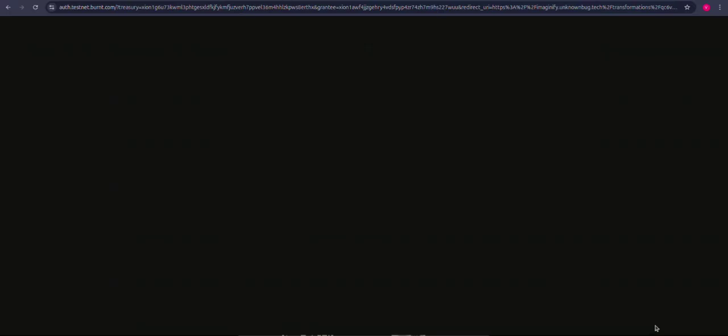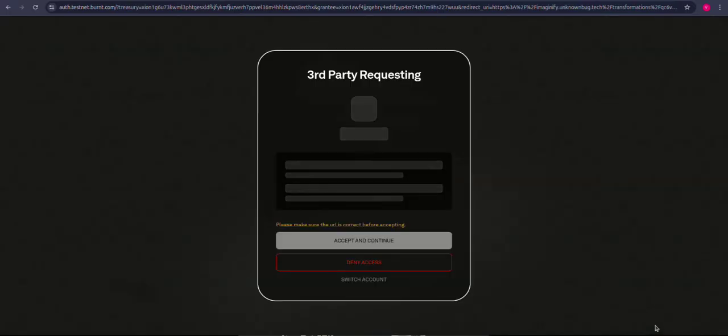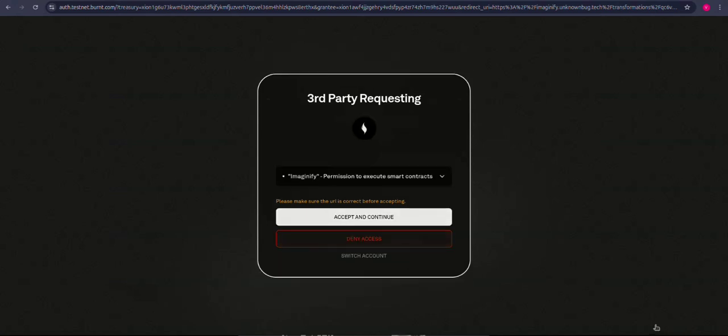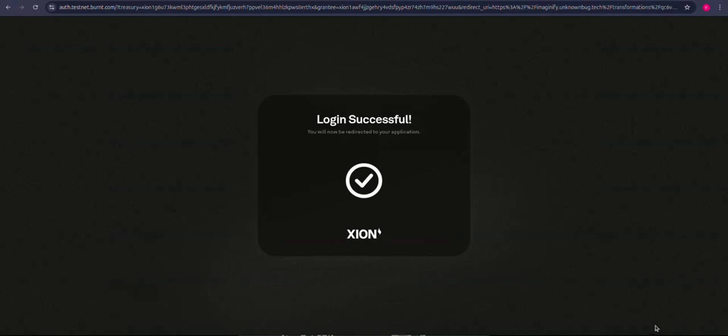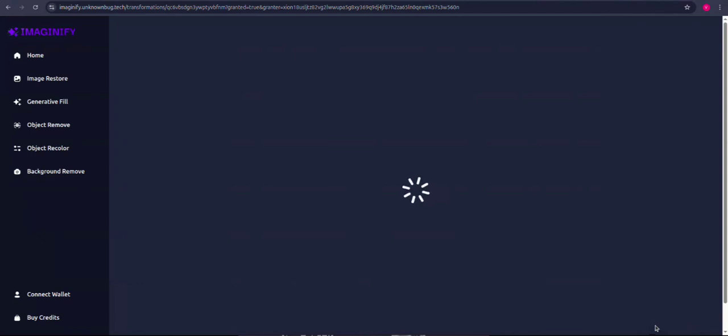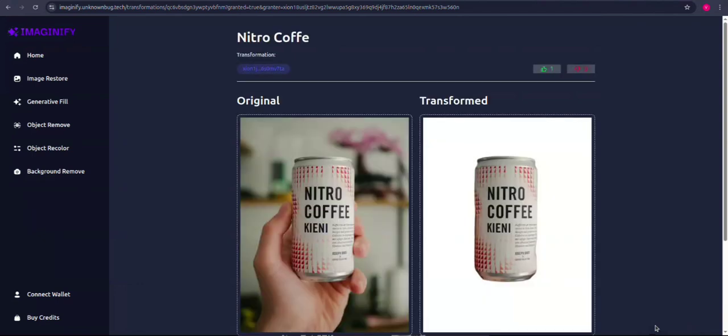Okay, so let's connect the wallet first. I see this email account isn't linked with Xeon, so I have to log in with that too. Maybe I'm not so sure, but is this connected or not? I guess it's already connected. Okay, so the email account is already linked. But just to make sure, I will be transferring a few faucet tokens to this account.